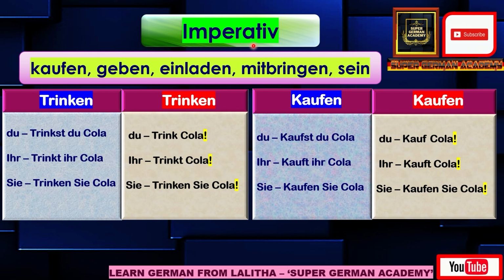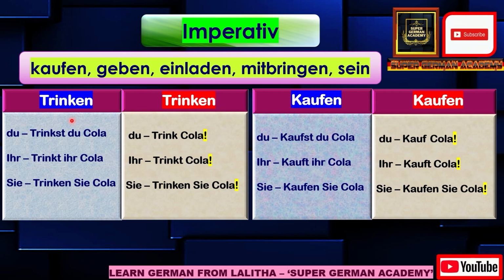Imperative means sentences like giving an order. See, the example verbs are kaufen, geben, einladen, mitbringen, sein. Kaufen means buy, geben means give, einladen means invite, mitbringen means bring along. Sein is a verb, you know, is or are will come in sein. There are also other verbs. These are the verbs used in this lesson. I have taken two examples; the same pattern follows for the other verbs also.